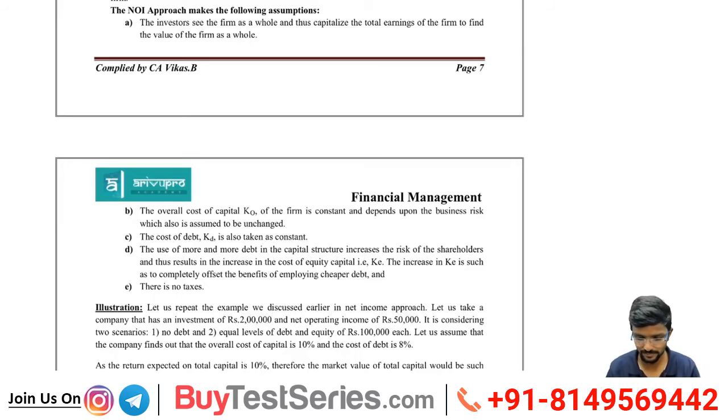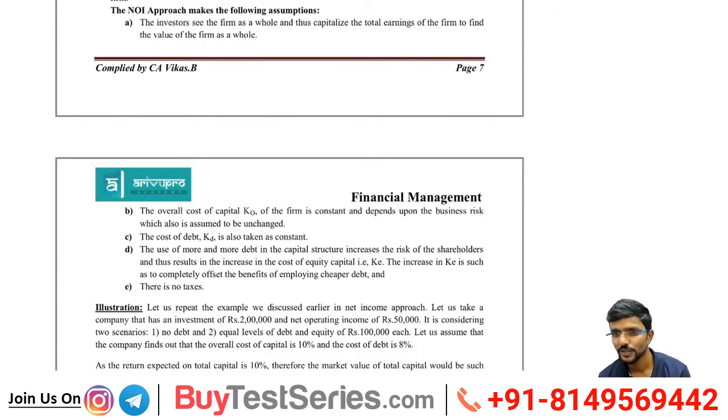The use of more and more debt in the capital structure increases the risk of the shareholders and thus results in an increase in the cost of equity. If you are using more and more debt, what happens? Shareholders will be bothered. Sir, you are borrowing so much money, you have to pay so much interest, will I get anything or what? So what happens? Cost of equity will increase. The increase in KE is such as to completely offset the benefits of employing cheaper debt, and there are no taxes.